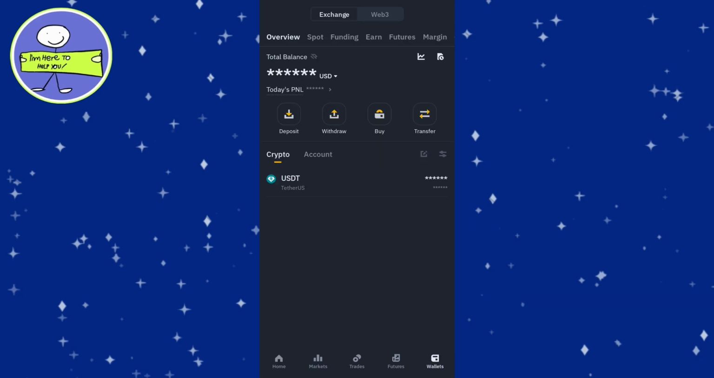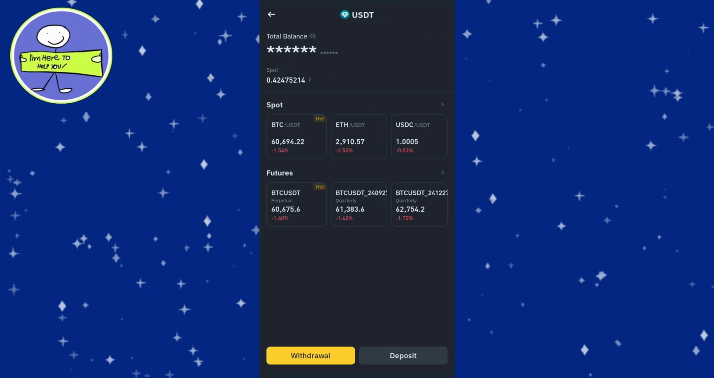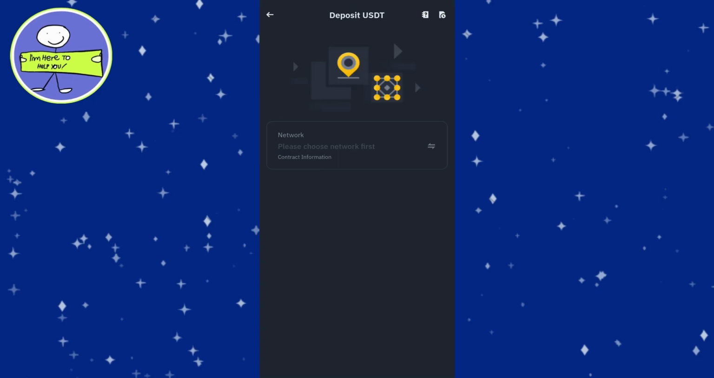Tap on the search button and type in USDT in the search bar. Tap on USDT from the search results and you will see options. Tap on deposit, and it's crucial to select the right network for your USDT deposit.